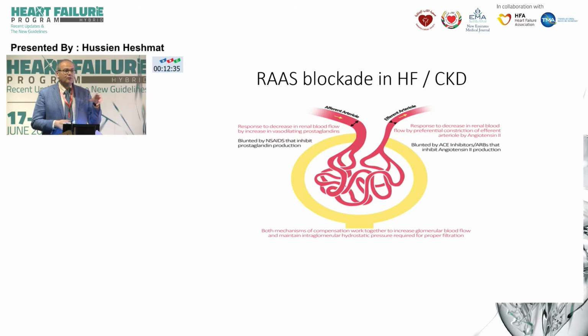And central to our understanding of the cardiorenal interaction is understanding of the glomerulus, because it's the functional unit of the kidney. It has an afferent arteriole that brings the flow, and an efferent arteriole that takes away the waste products down to the collecting ducts and urine. And it's important to understand that constriction of the afferent arteriole and changes in the vasotone of the efferent arteriole affect the filtration of the kidney.